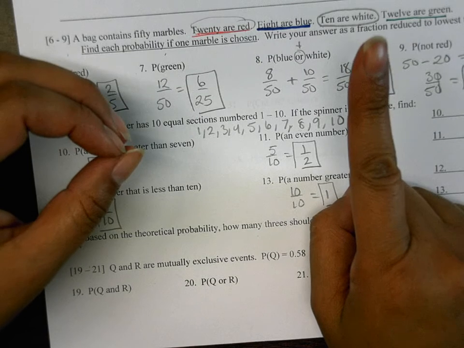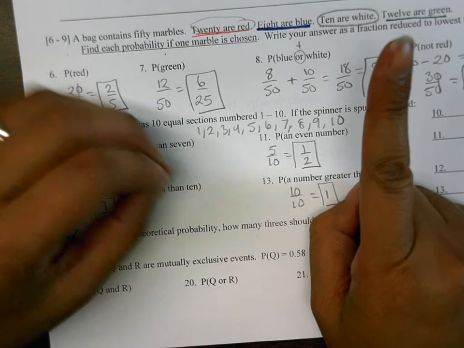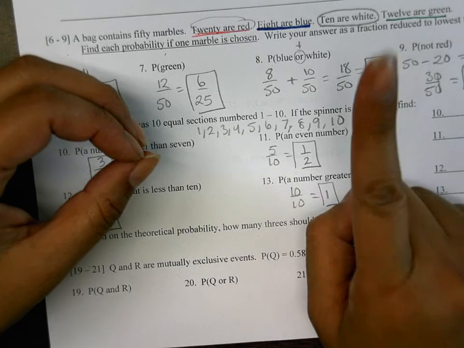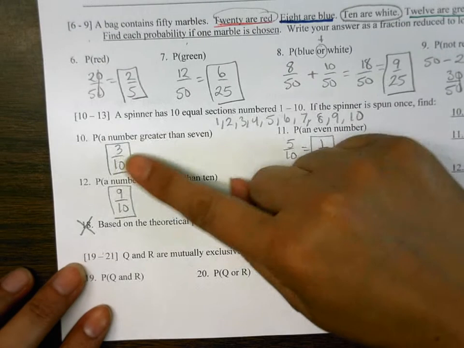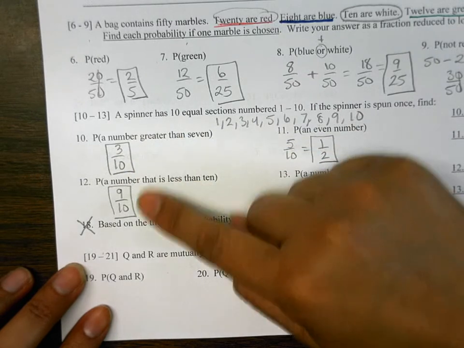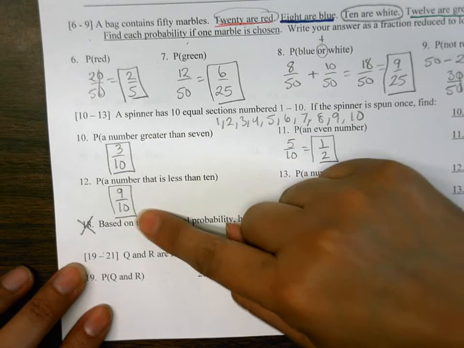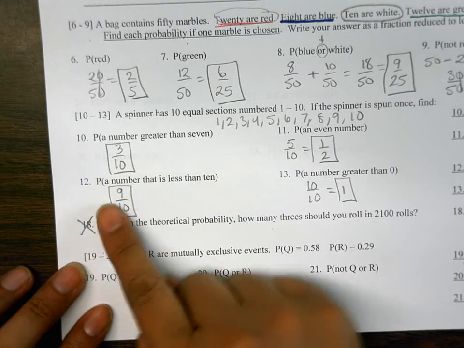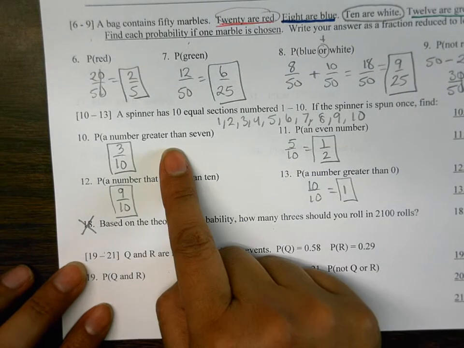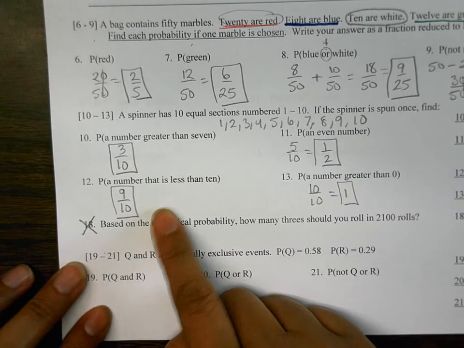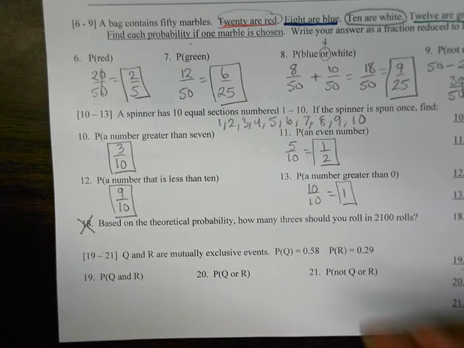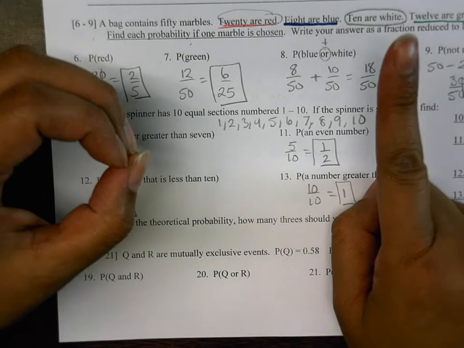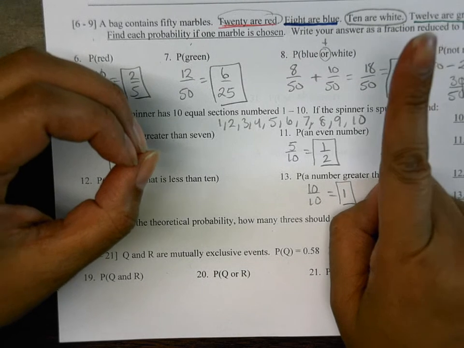Now it's going to talk about most likely and less likely. When is it most likely? Closer to 1 or closer to 0? Closer to 1 would be most likely. Closer to 0 would be less likely. So like this one here, what's more likely to happen, the 9/10 or the 3/10? 9/10, because that's closer to 1. It's more likely to get a number less than 10 than it is to get a number greater than 7. Why is that? There are more numbers that are less than 10. Does that make sense? So what two numbers do probabilities range from? 0 to 1. And which one's more likely? 1. Less likely? 0.